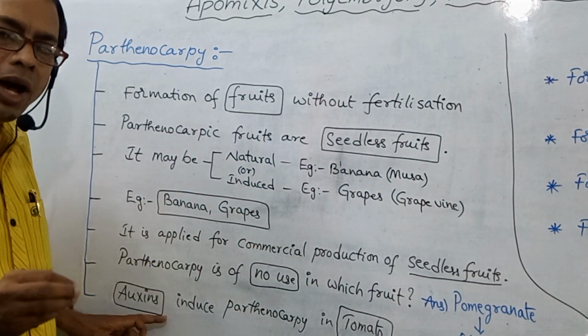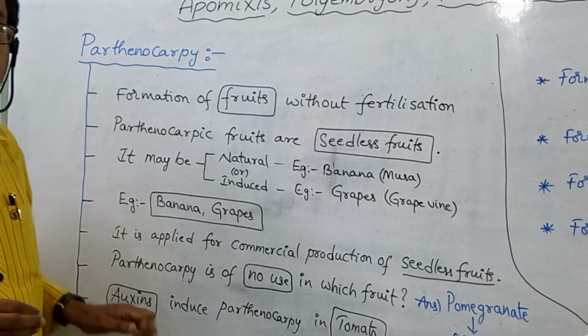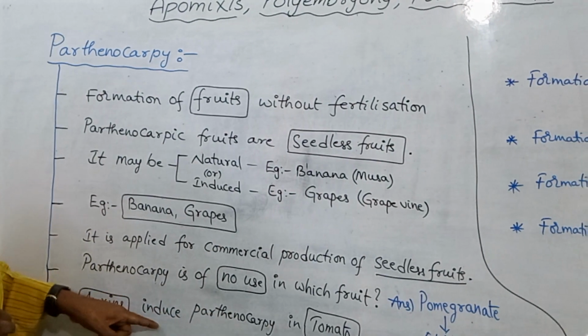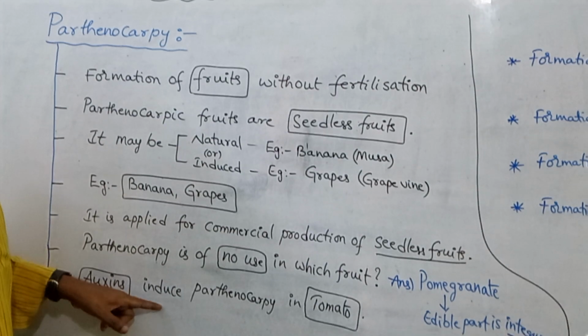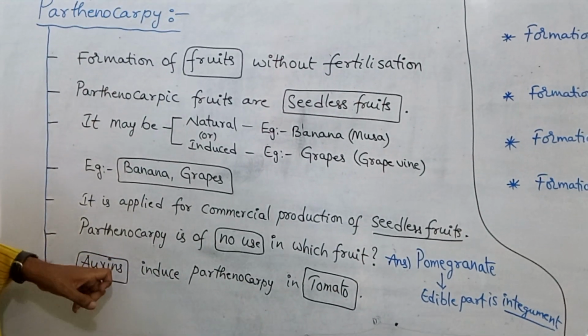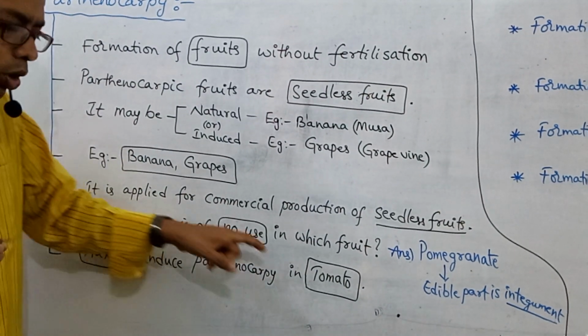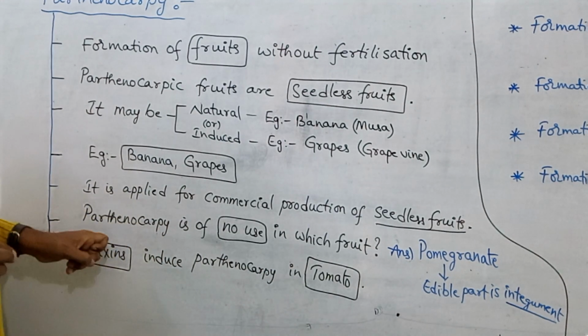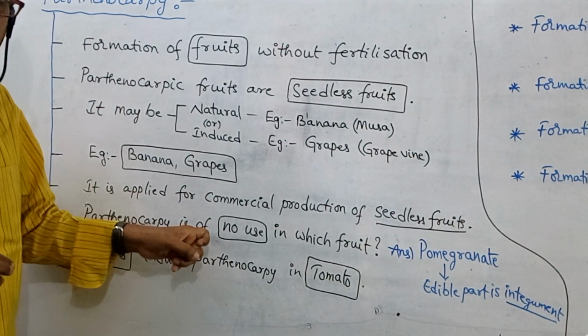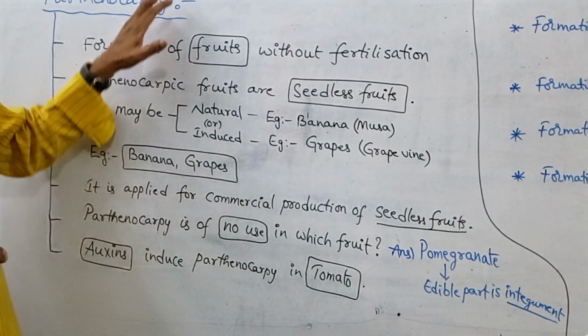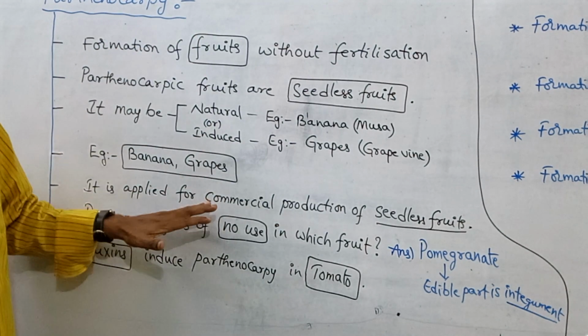Which hormone induces parthenocarpy in tomato? That means auxins. This point will come in the plant growth and development topic. So, which hormones induce parthenocarpy in tomato? Auxins. Auxins induce parthenocarpy in tomato. So try to remember all these points.